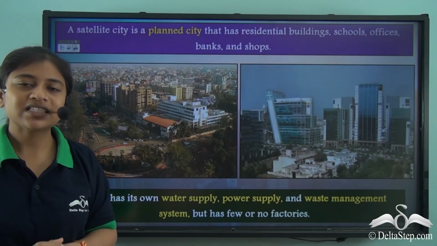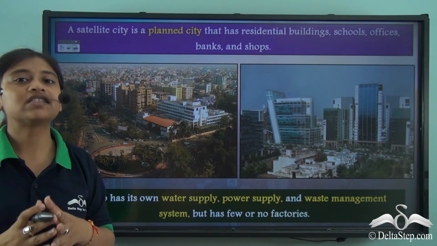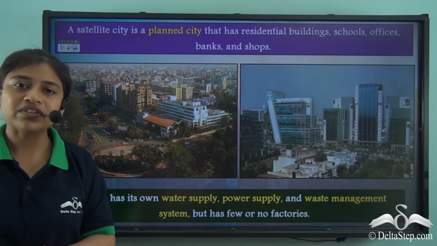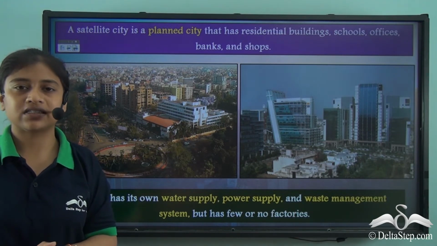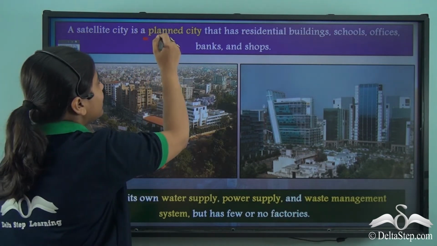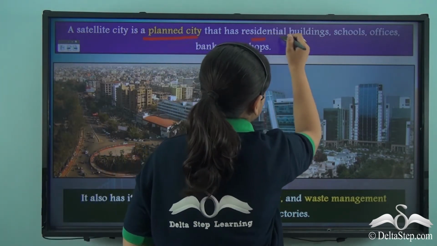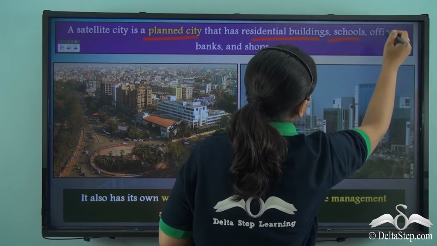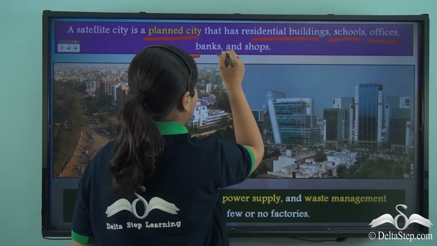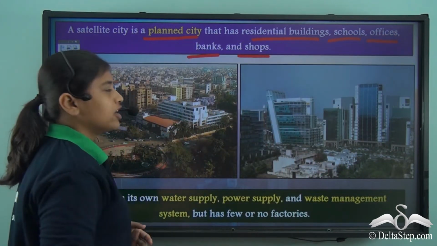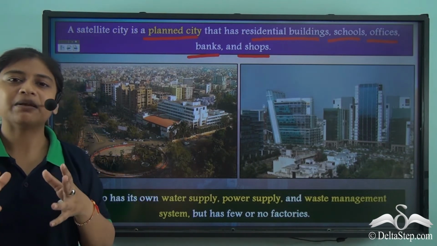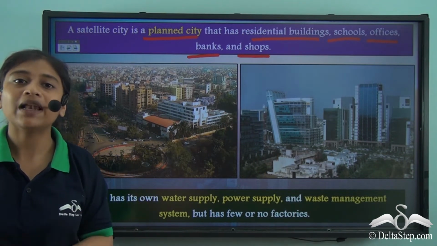So, as I just mentioned, satellite cities are not devoid of schools, offices, and basic amenities. They are a well-planned city that has residential buildings, schools, offices, banks, and shops. So they are just small and medium-sized cities and they are well planned.